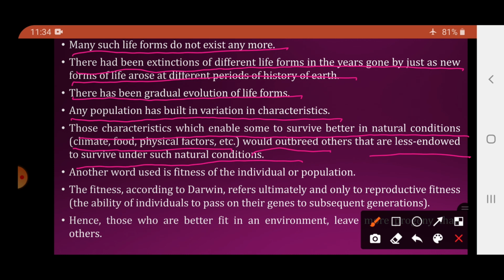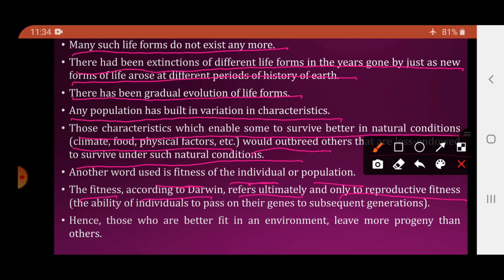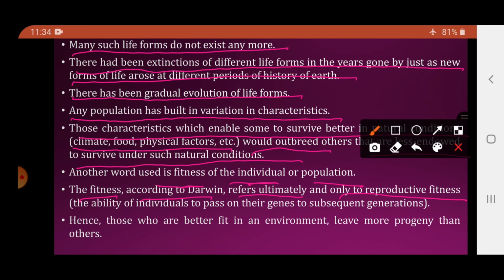So here we can use another term, fitness, for the individual or population. Fitness according to Darwin refers ultimately and only to the reproductive fitness. So basically Darwin ने उसके लिए एक term use किया fitness, basically a reproductive fitness, which means the ability to pass their genes to the subsequent generation. Okay, जो organisms reproductively fit होगा, he will leave more progeny than the others. जो reproductively fit नहीं होगा वो survive ही नहीं करेगा and वो progeny को generate नहीं करेगा.